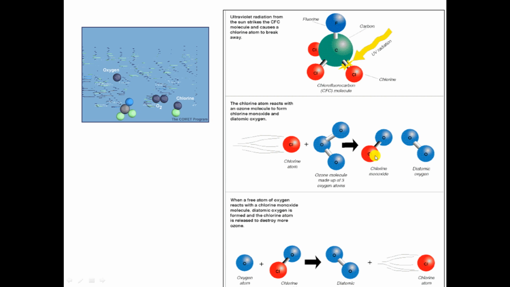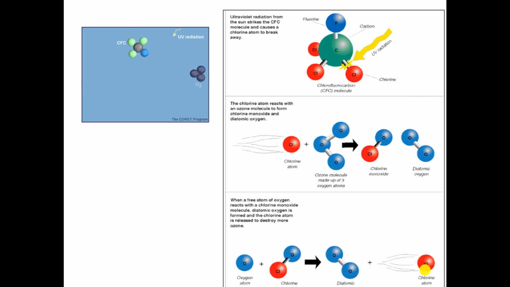Again this chlorine monoxide reacts with atomic oxygen and produces diatomic oxygen, and the chlorine atom is liberated here. So further ozone layer formation is prevented.